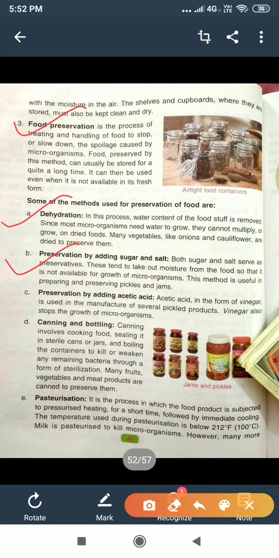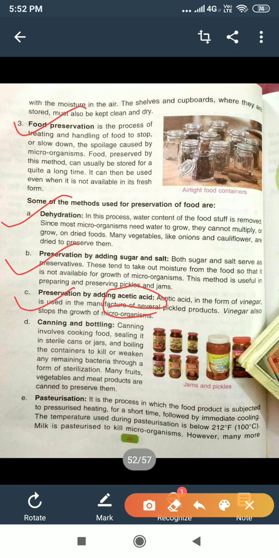And preservation by adding acetic acid. Acetic acid is a preservative, and it is used to make pickles or other food items. When you add the acetic acid, what will happen? This acetic acid acts like a food preservative, and that will preserve the food item for a longer period.